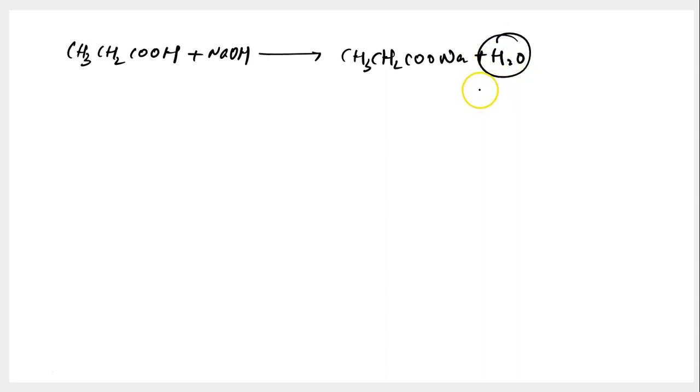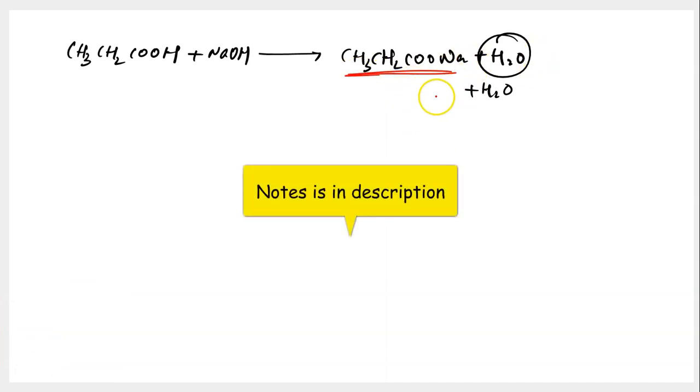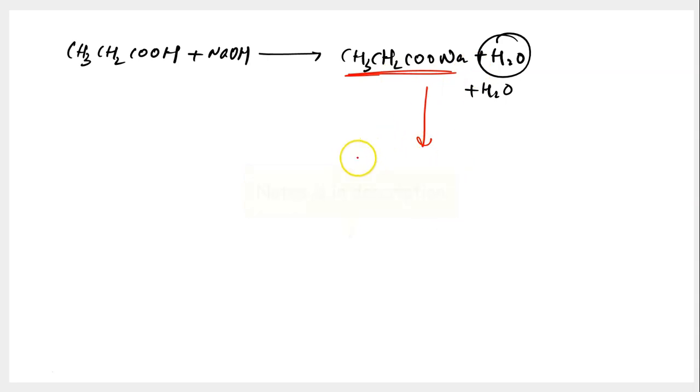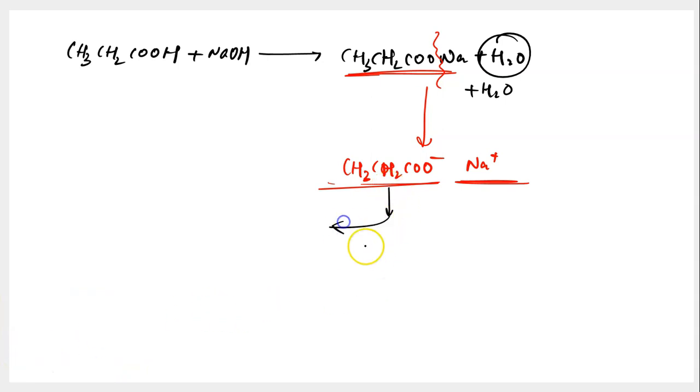To this water, you add a little more water, so that you maintain a thin dilute solution of the product obtained over here. So when you add water, what happens? It gets converted into ions. Which ions? The bonds over here break down. It leads to formation of CH3CH2COO minus and Na plus ions. So you have an anion, you have a cation over here. All the anions present in the solution, because they are negative, move towards the positive terminal, which is anode. So they migrate towards anode, and the Na plus ions migrate towards cathode.